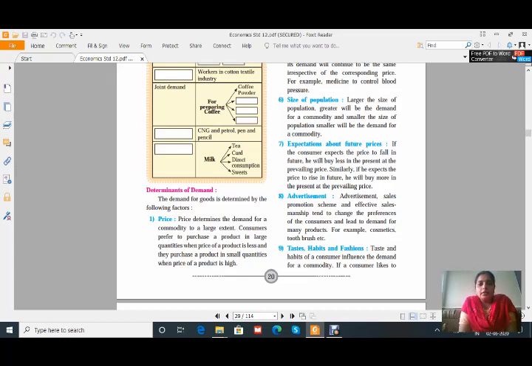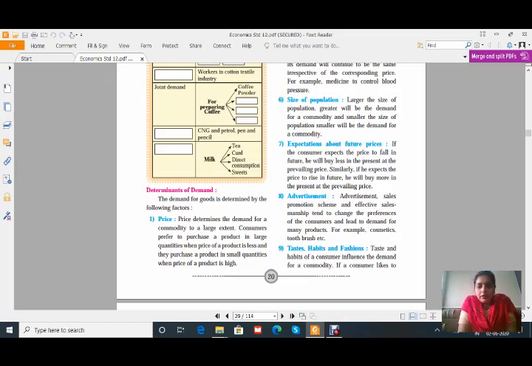So let us start with the next topic, the determination of demand. That means how the demand is determined, or which are the factors responsible for the demand. There are some 10 to 11 points. I will explain all these points today because demand is determined by some factors. Which are the factors affecting the determination of demand? Or the question asked is: explain the factors of determinants of demand. The question is asked like that. You have to write at least 7 to 8 points for this.